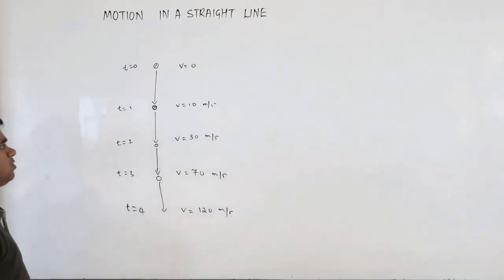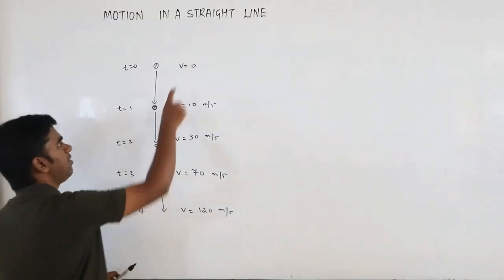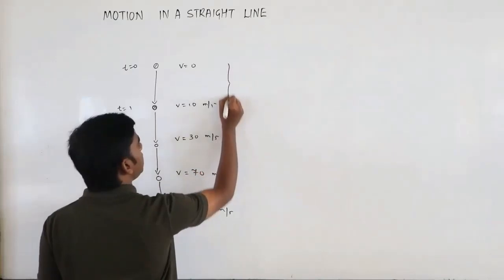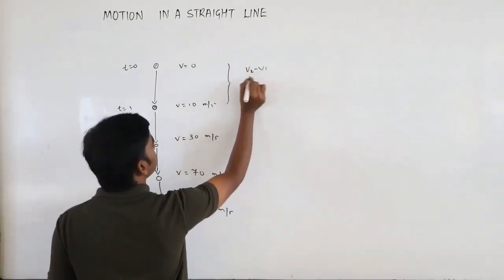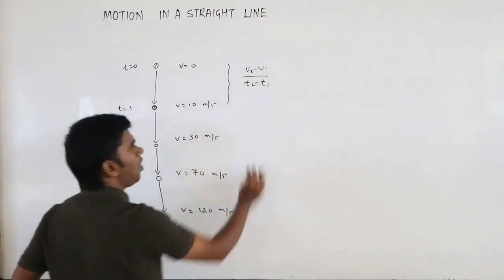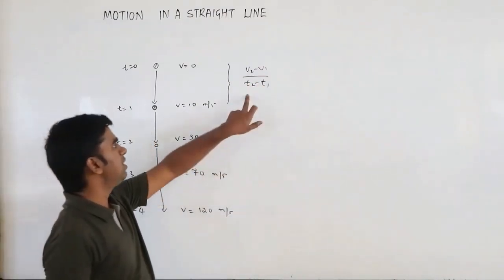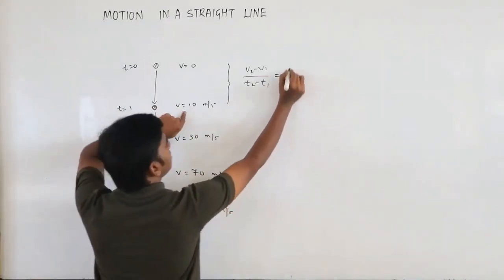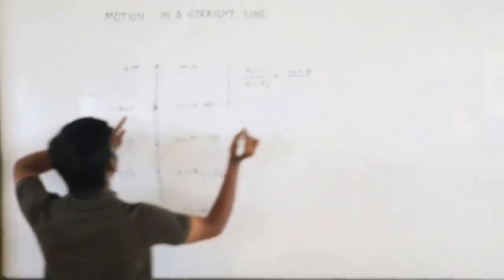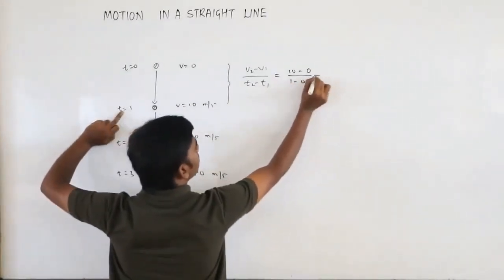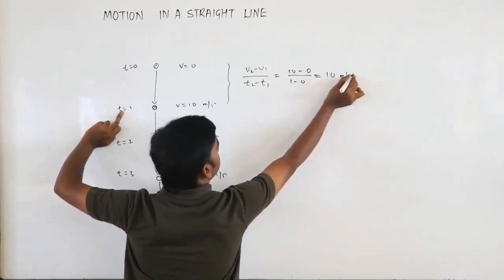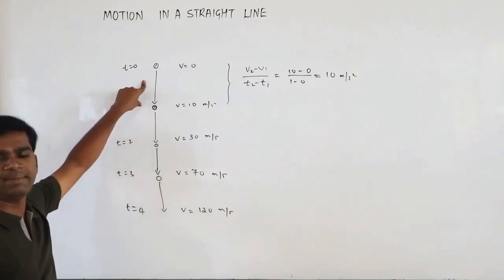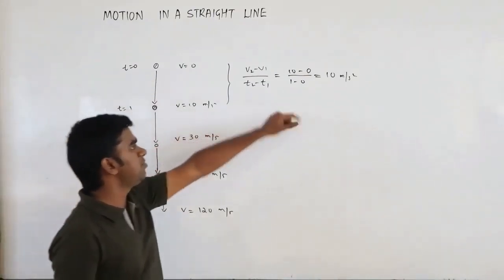Now if you want to know the acceleration for every interval of time, we know that it is v2 minus v1 divided by t2 minus t1, or final velocity minus initial velocity divided by final time minus initial time. Here, final velocity is 10 minus 0, divided by time 1 minus 0, equals 10 meters per second squared. So in the first second, its acceleration is 10 meters per second squared.